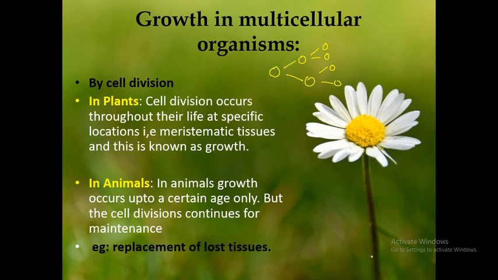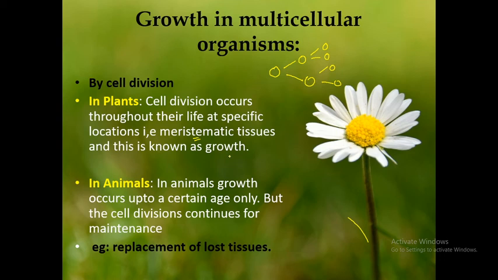For example, this is the plant which I have taken. Not everywhere does cell division take place. Only at a few specific locations it takes place, and one is the meristematic tissue. We'll know more about what happens in the meristematic tissue that leads to cell division.